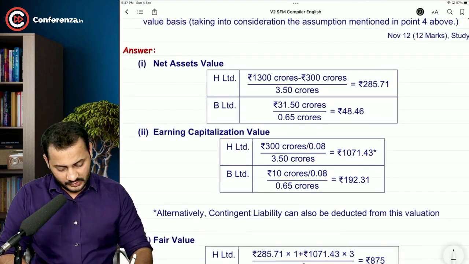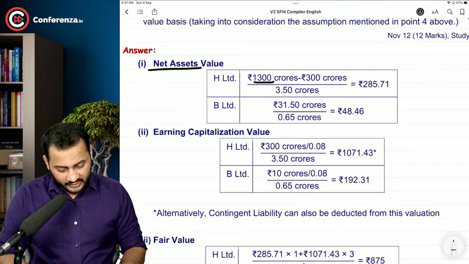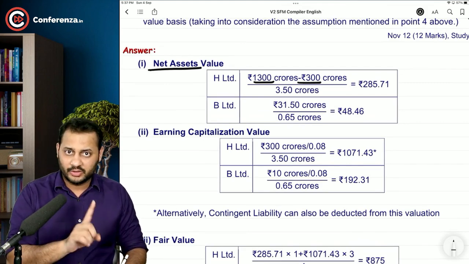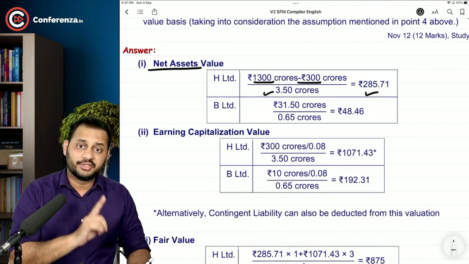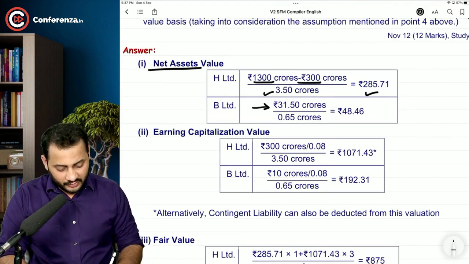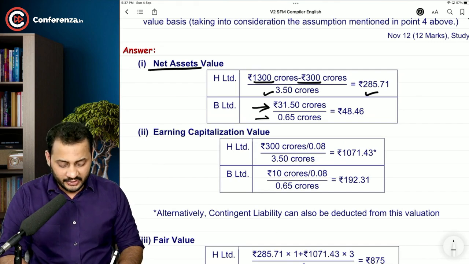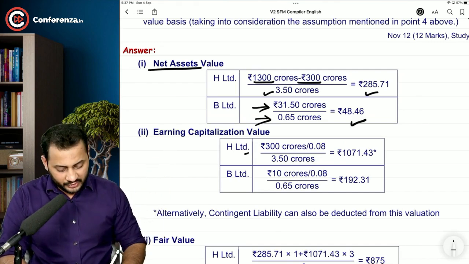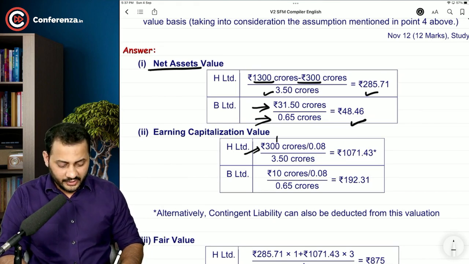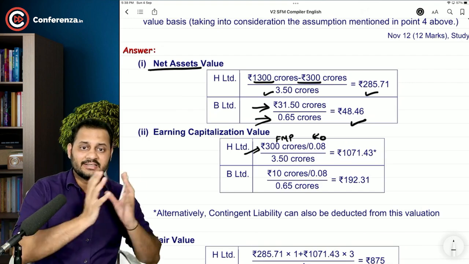See. Net asset value 1300 minus 300, that is the total 1000 divided by 3.5. This is the net asset value per share of H Limited. 31.50 is the net assets of B Limited divided by number of shares, net asset value of B Limited. Earnings capitalization: you directly divide future maintainable profit by the cost of capital. This is called earnings capitalization.